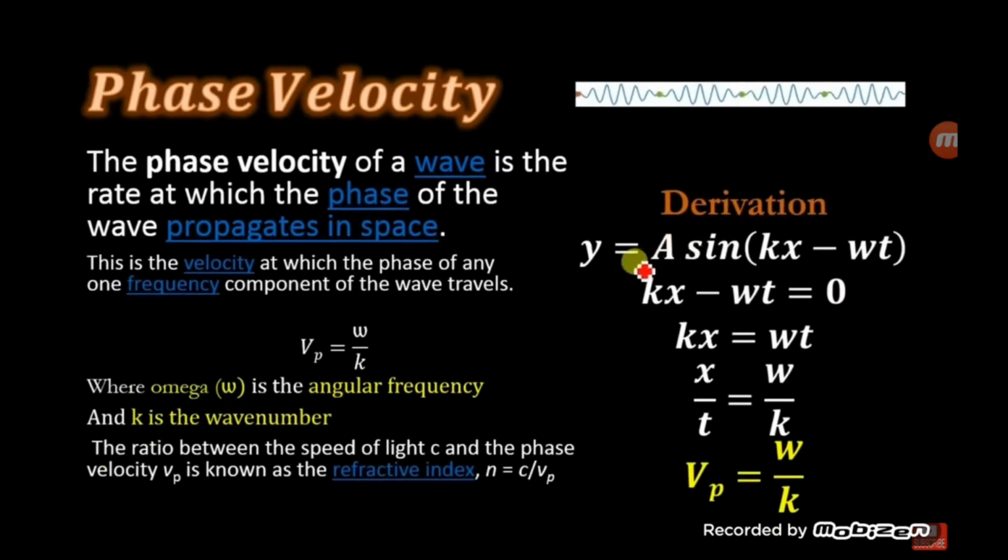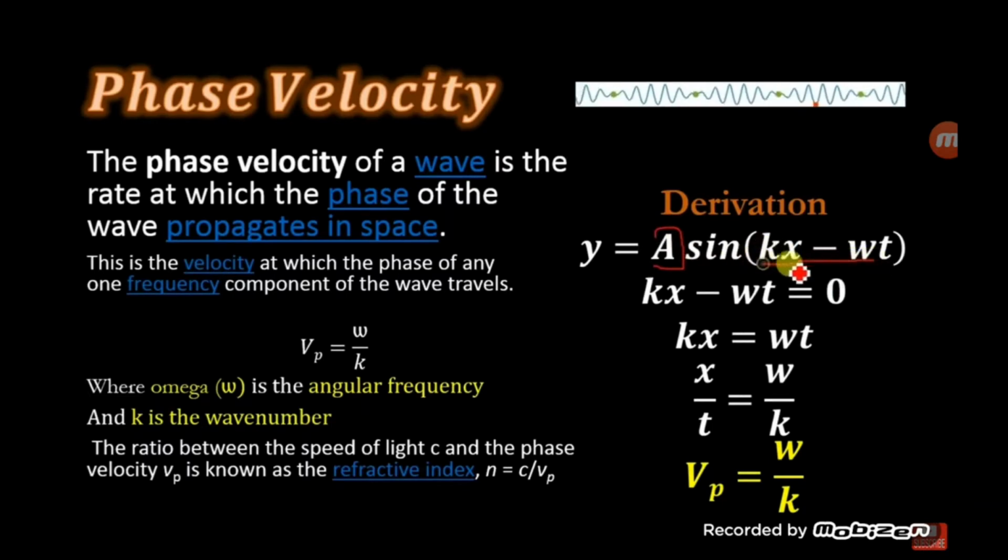Derivation of phase velocity. This is a wave equation. According to the wave equation, y = A sin(kx − ωt), where A is the amplitude and kx − ωt is the phase.